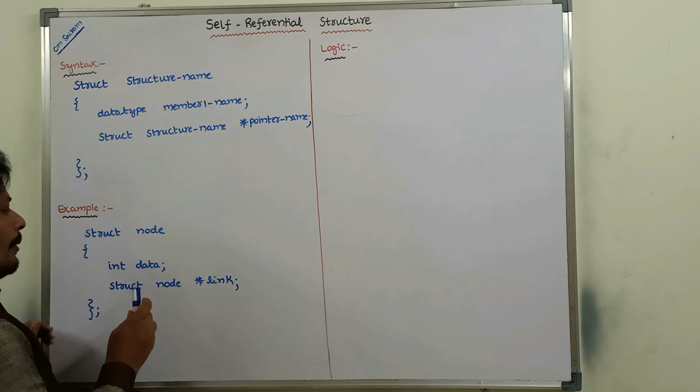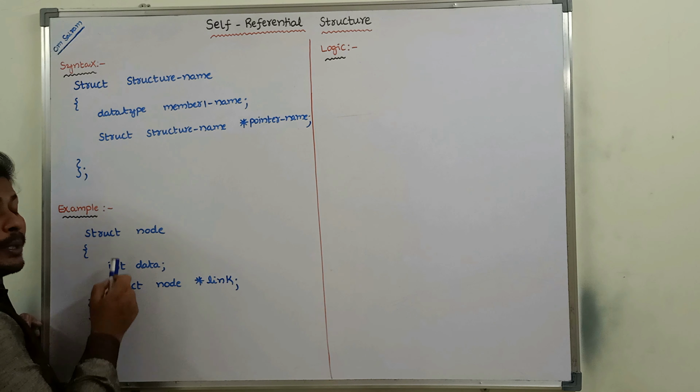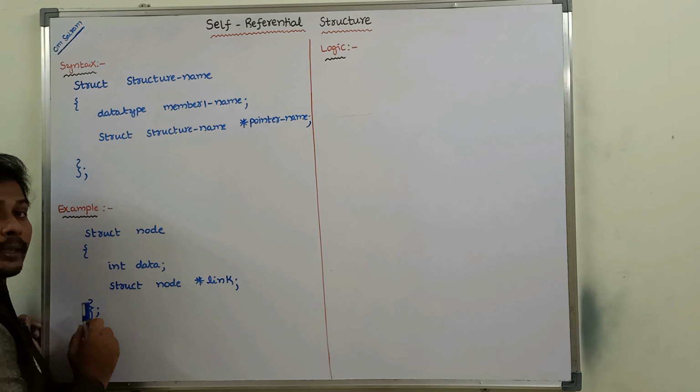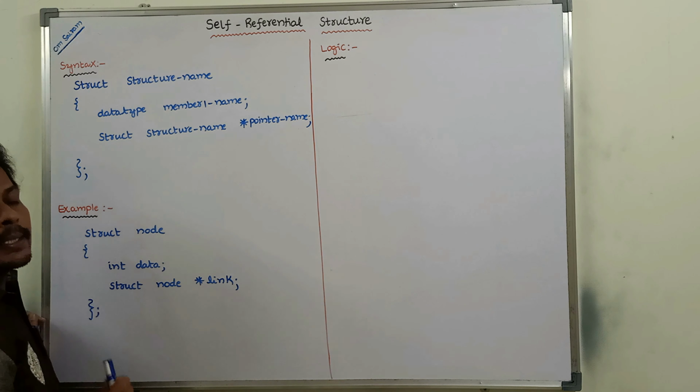But once we enter this line into the structure as a member, then this structure becomes a self-referential structure. At least one member is a pointer variable pointing to the same type of structure. Then that type of structure is called a self-referential structure.